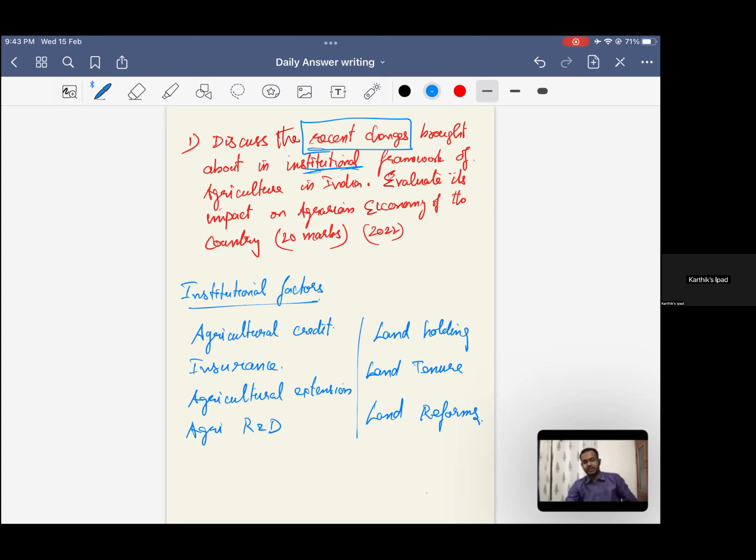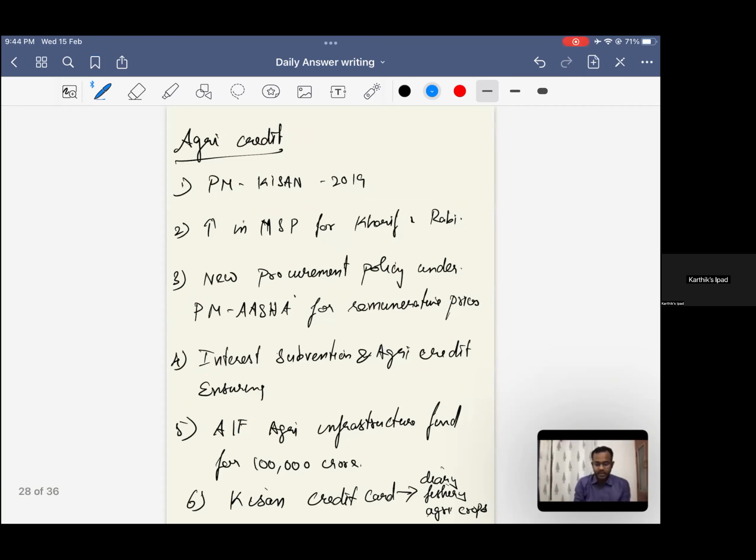So for our understanding, institutional factors given in the syllabus are land holding, land tenure, and land reforms. Apart from that, you do have agriculture credit, insurance, agricultural extension, agricultural research and development. Within that, digital can be taken, schemes that have been brought in for the institutional framework can also be brought in, legal framework can also be brought in within this question. And the schemes, this has already been shared in the Telegram group of Everything in Geography. All the schemes have been shared, categorized. So these are the recent schemes that have been brought in.